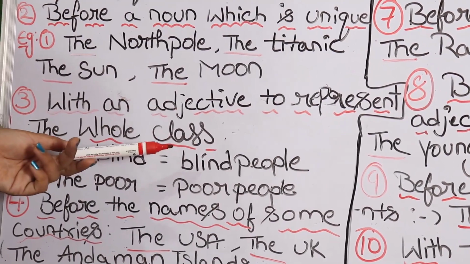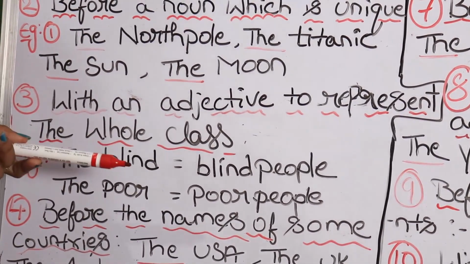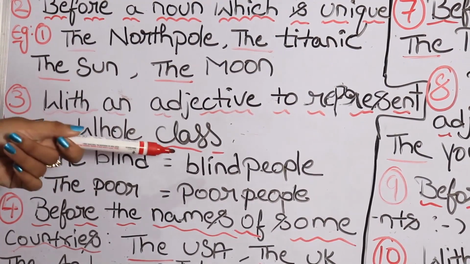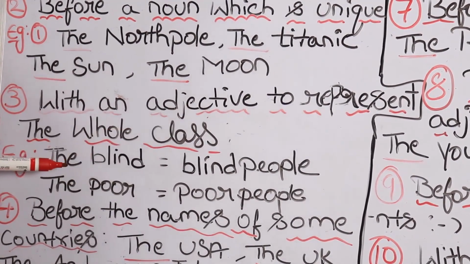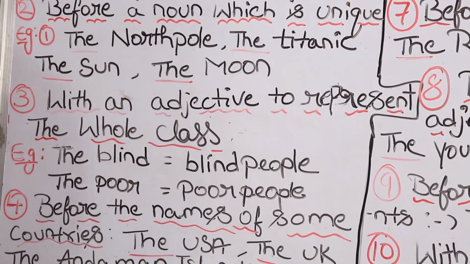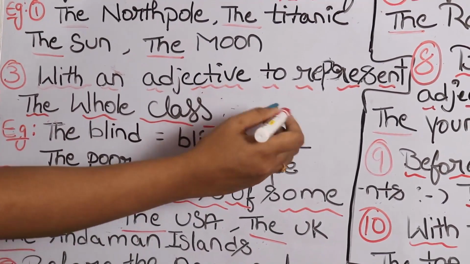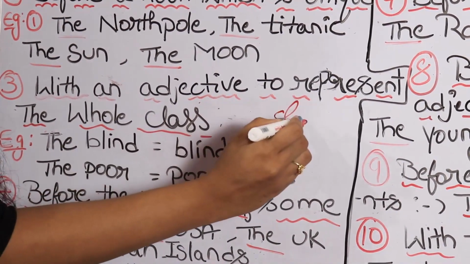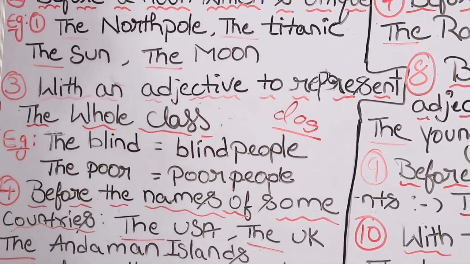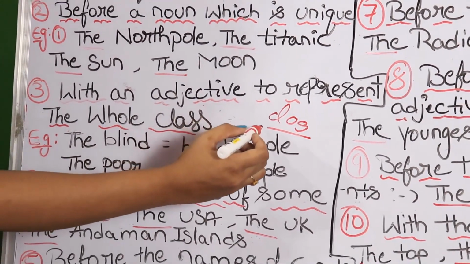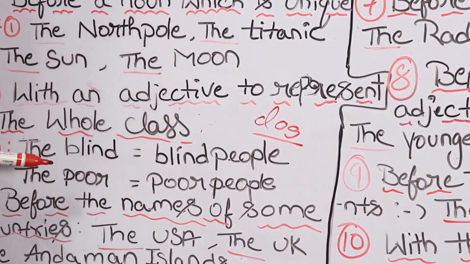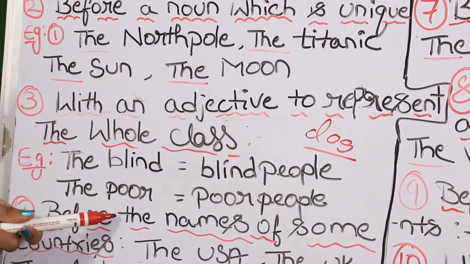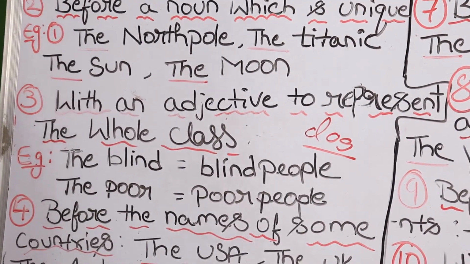In our previous video also there is an example where it is a noun, and before that a or an must be used, or if it is an adjective, the must be used. Like if you remember the example, a dog is a faithful animal. There it is a noun and it represents the whole class. There you have to use a or an. But here, when it is before the adjective, you have to place the. I think I'm clear. Now the next rule.